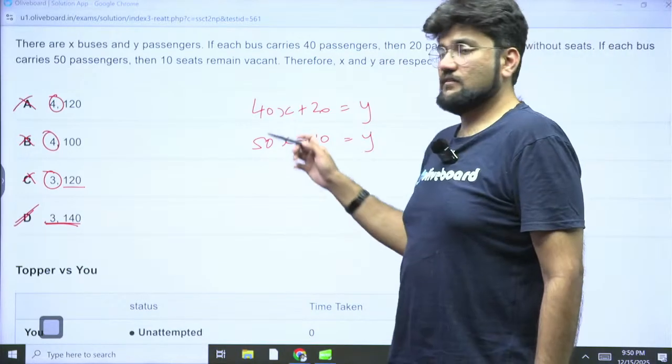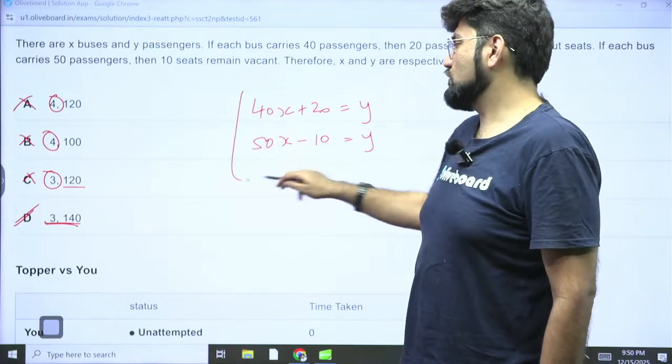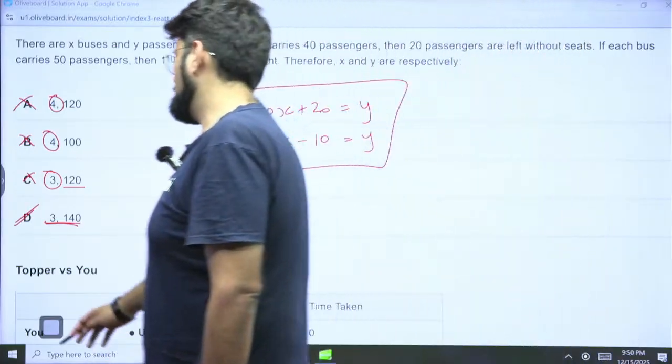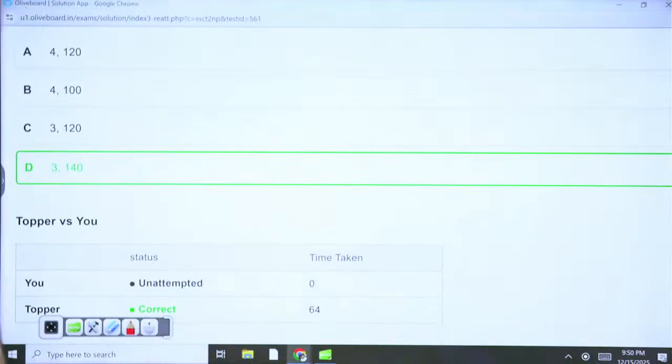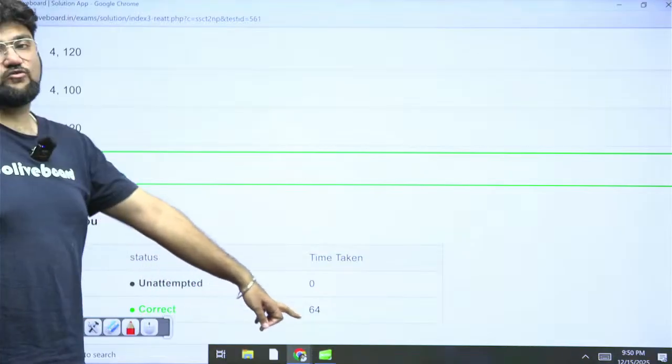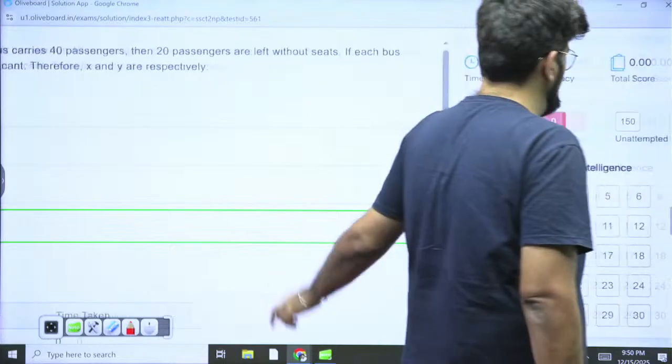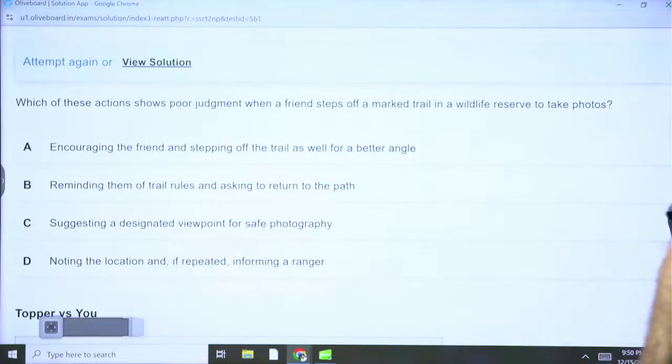Or this is the longer method, you find both these equations and solve the whole thing to get the values of X and Y. Don't do that. That's unnecessary waste of your time. Just substitute and get your answers quickly. So 64 seconds is too much for this. 1 minute 4 seconds just for a simple linear equation based question, that's too much. Okay, please don't solve the equations, guys.